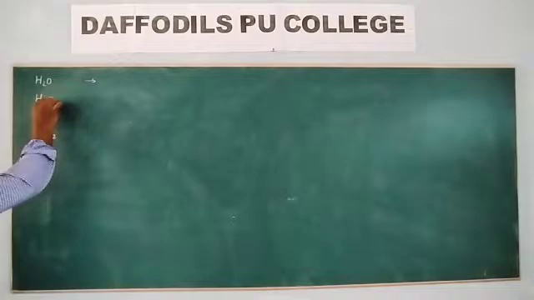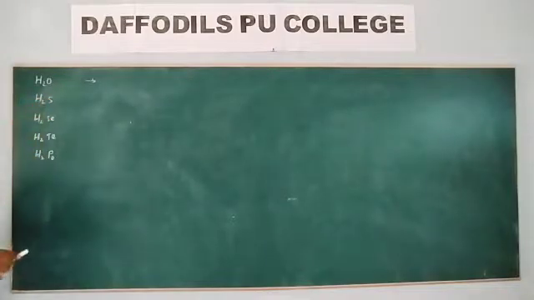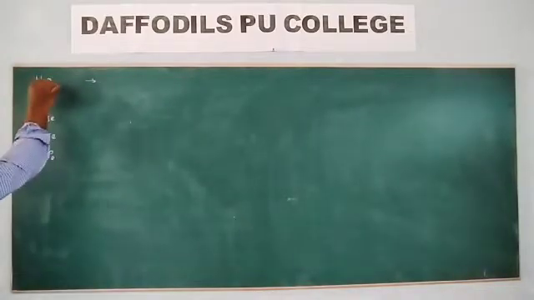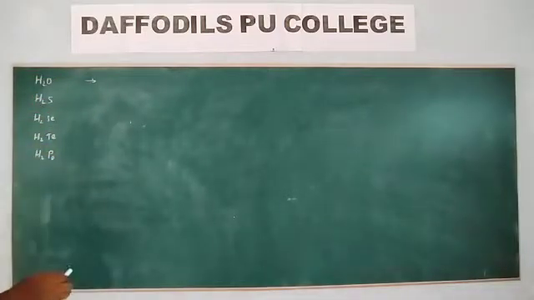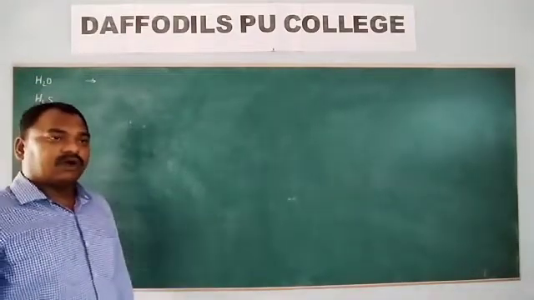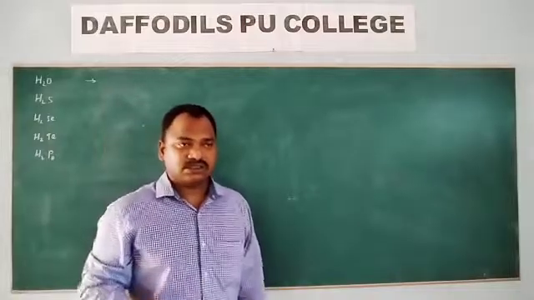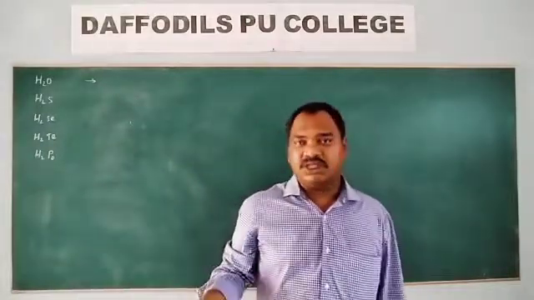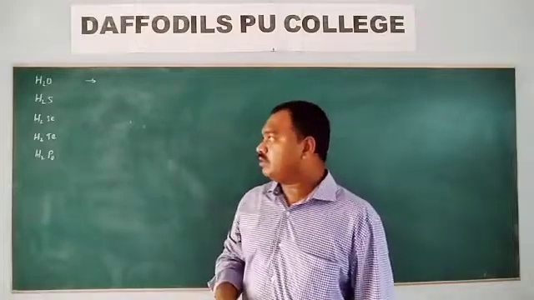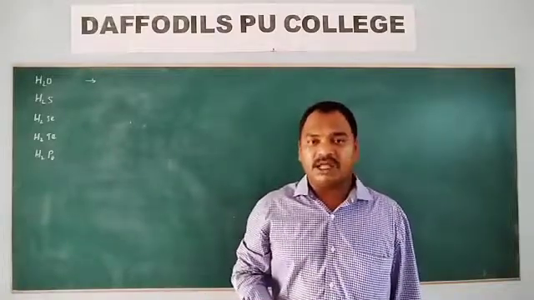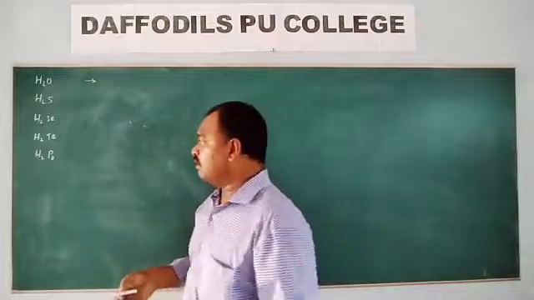After oxygen, sulfur has a somewhat larger size, so with regard to H2O, H2S has more size. As the size of the molecule increases, boiling point also increases due to the increasing van der Waals forces.